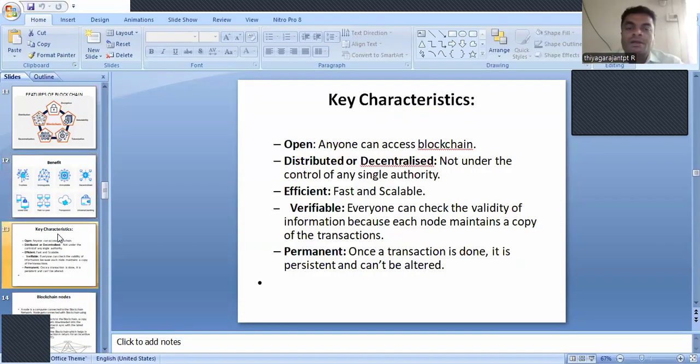And followed by that, what are the key characteristics? Based on the features and the benefits, we go for key characteristics. It is an open one, open in the sense of an open forum, where anyone can access the blockchain.